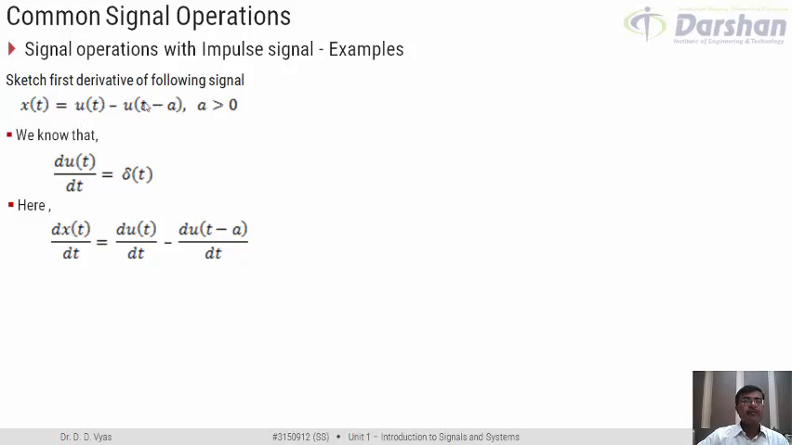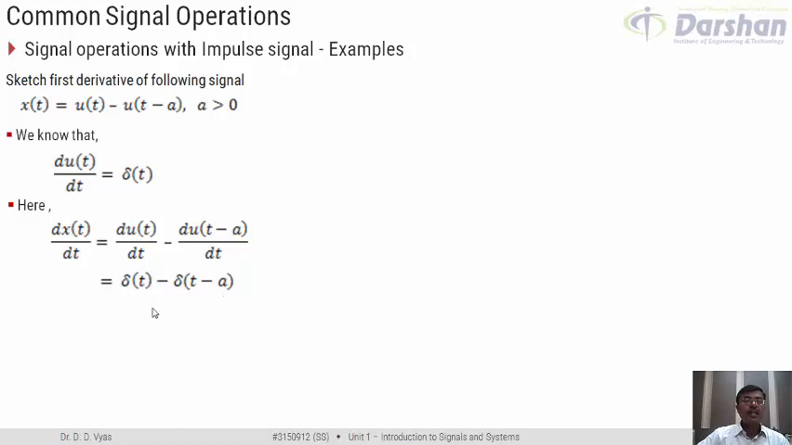So now, if I differentiate x of t, then I would have to differentiate this too. That is, I would have to differentiate u of t by dt, and I would have to differentiate u of t minus a by dt. We know that differentiation of unit step gives me impulse. So this should give me delta t, and this should give me delta of t minus a.